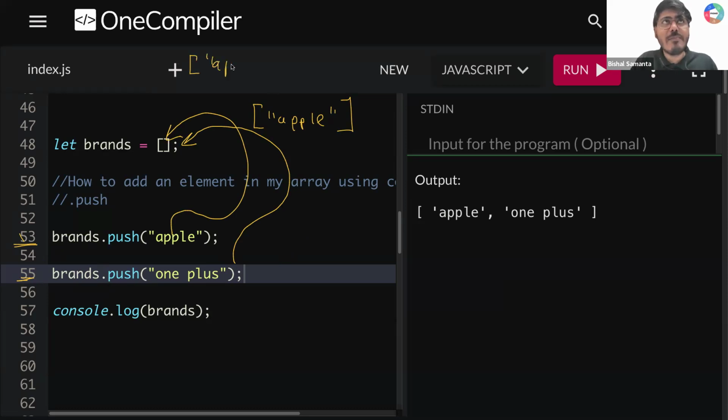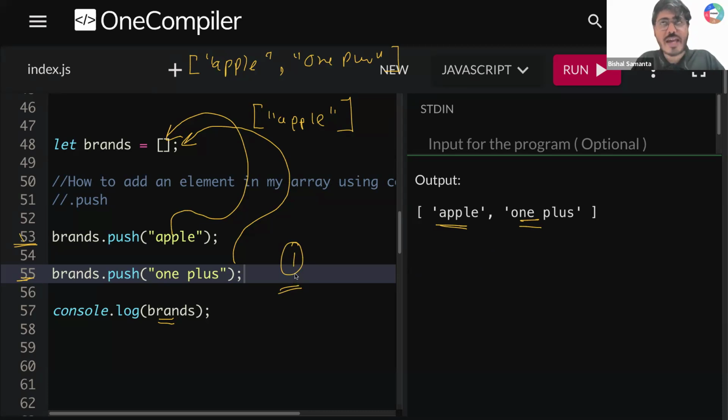Your array will become apple, which you already had, and at the end, it will also add OnePlus. And after that, you are writing console.log(brands), so that is the reason you are getting apple and then OnePlus printed. I need everyone's response. Is it clear to all of you how to add an element inside my array?